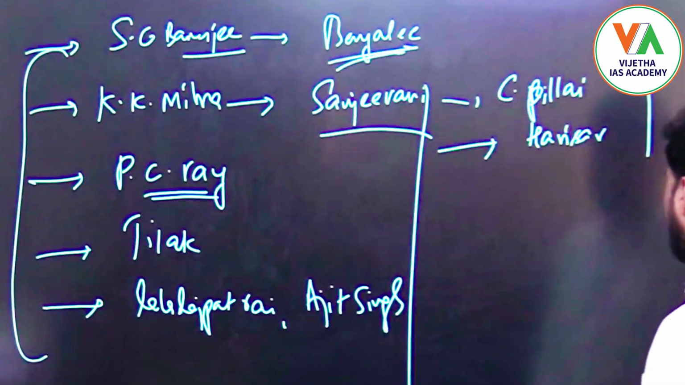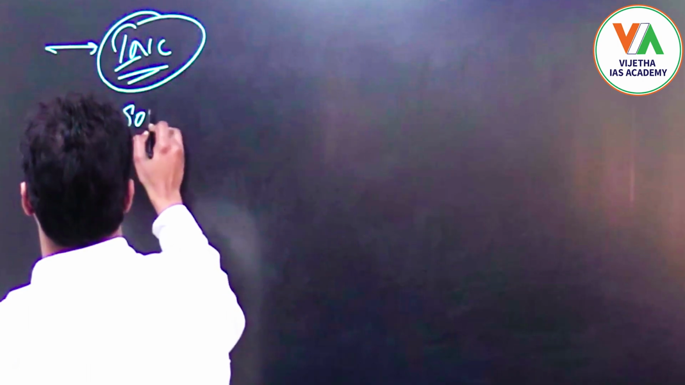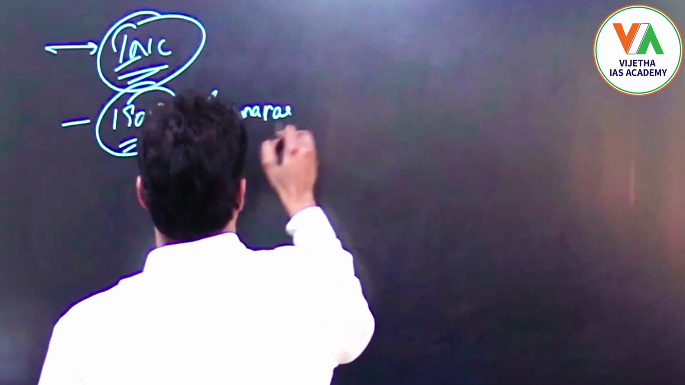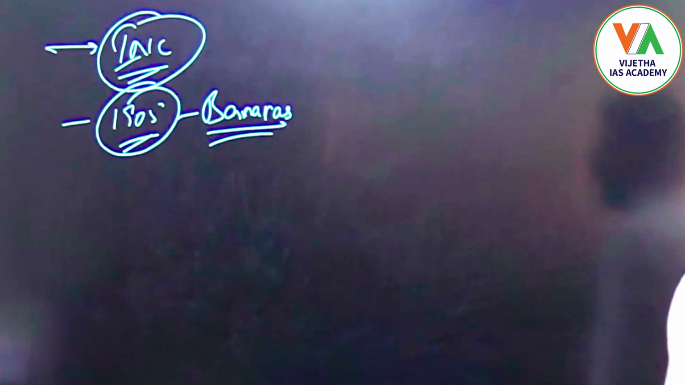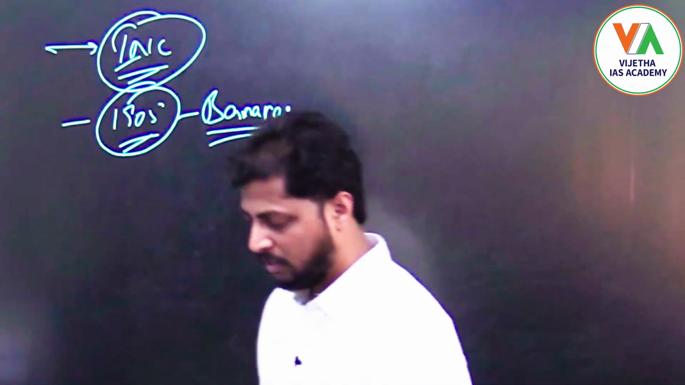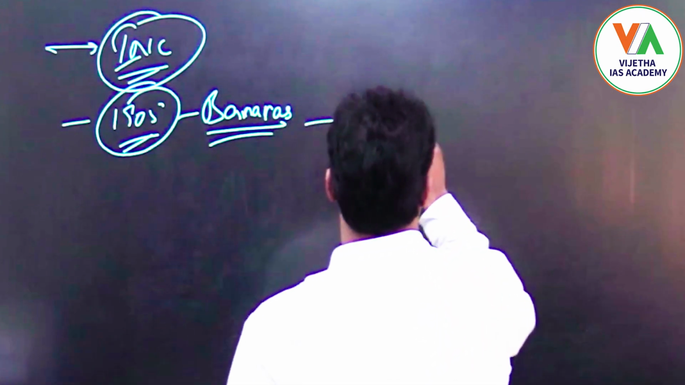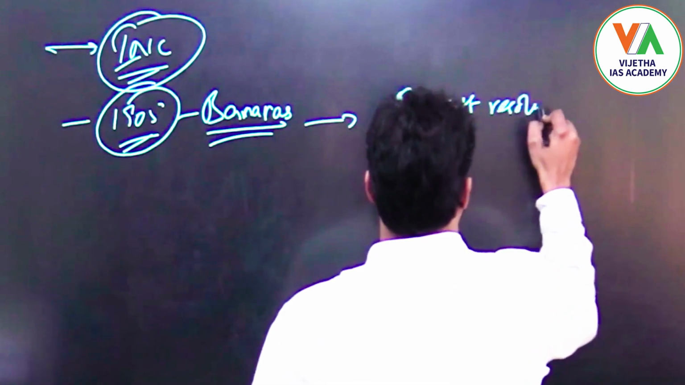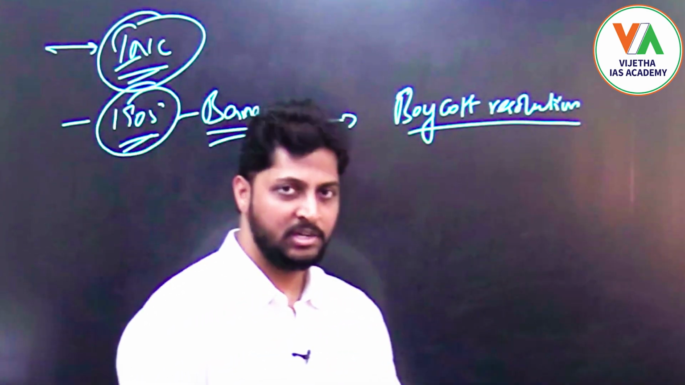This eventually led to the cause being taken up by the Indian National Congress. In 1905, in the Banaras session, the cause of the Bengal public, who were resenting the partition of Bengal, was taken up by the Indian National Congress and discussed, and in this session they passed the boycott resolution, that is, boycotting of British goods and British institutions.